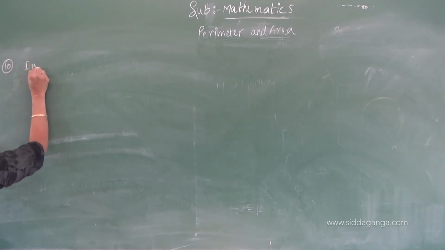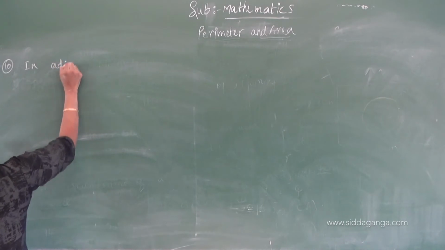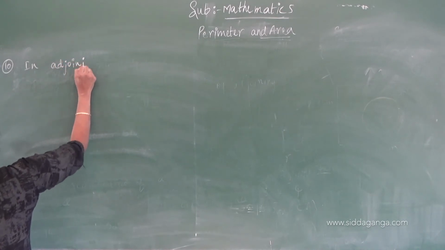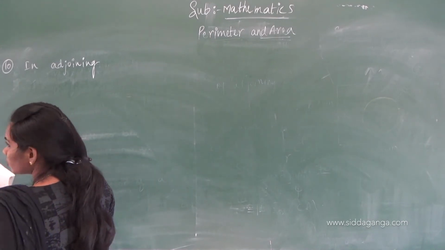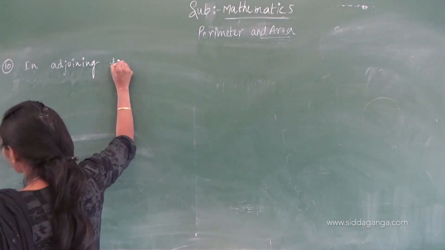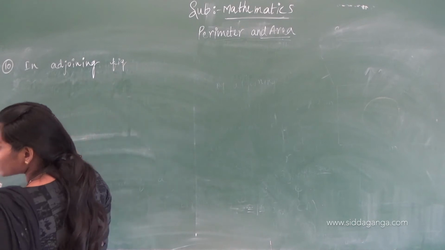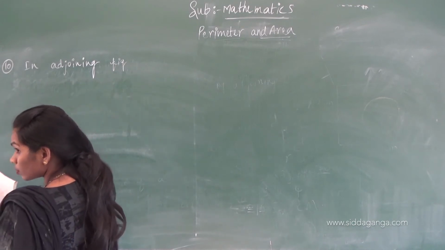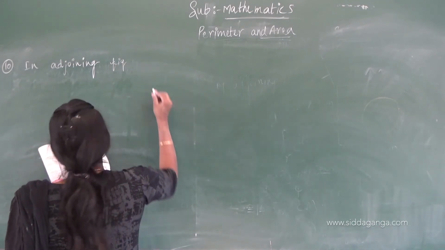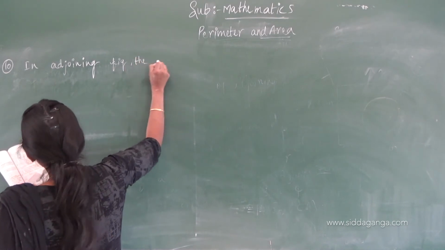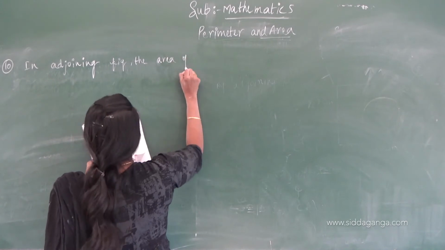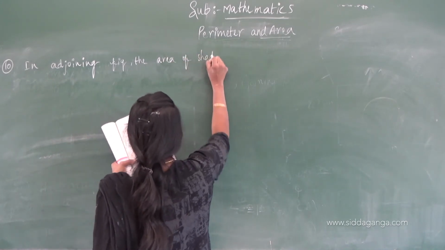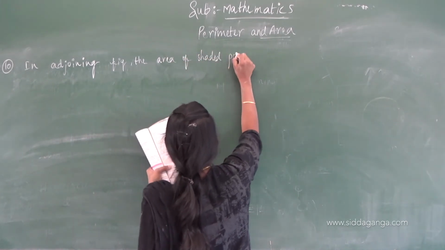In the adjoining figure, find the area of the shaded portions.